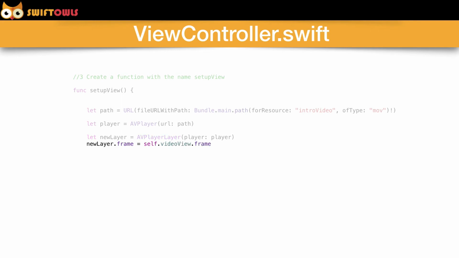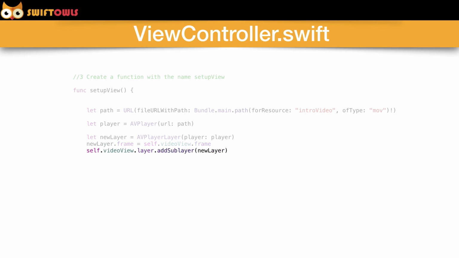Alright, so right here we're saying that we want the new layer's frame to be equal to self.videoView.frame. Remember earlier when we created that IBOutlet? Well, that was our connection to code. So we can get the frame of that view on the storyboard and say, all right, we want this frame to be the same as the new layer's frame. Basically, we're saying we want this video to take up the entire view, and that's what that is doing.